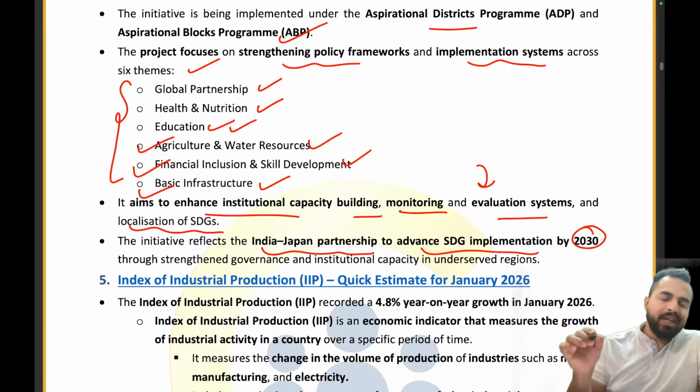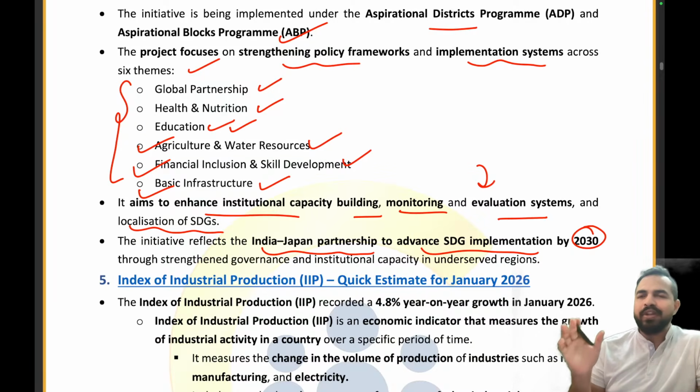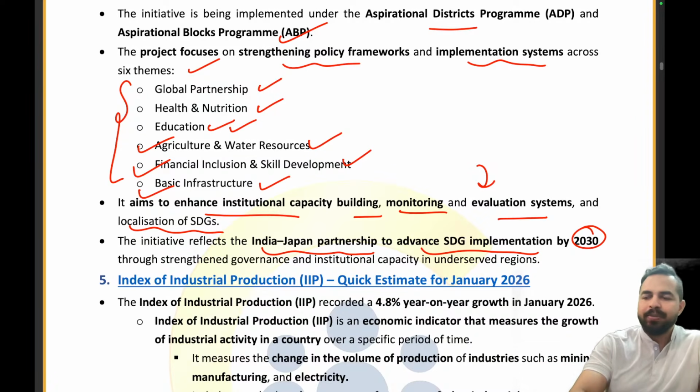So my dear friends, quickly tell me in the chat box what is the name of that particular organization which has signed an MOU and a record of discussion with the Niti Aayog for implementation of Sustainable Development Goals in the aspirational districts and the aspirational blocks. Quickly tell me the right answer. The answer is JICA. Absolutely right.